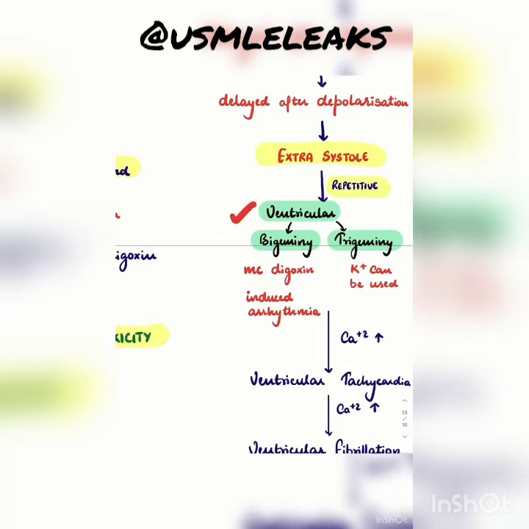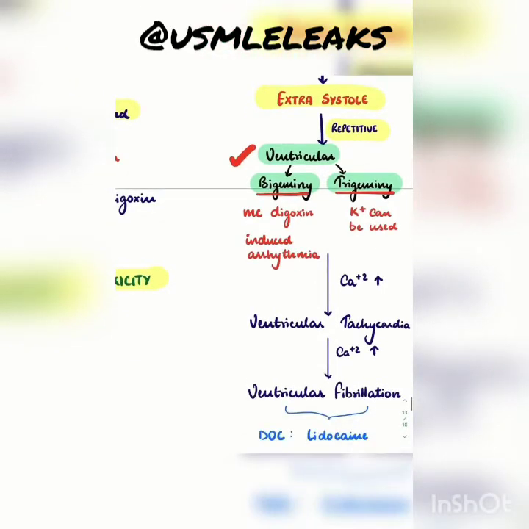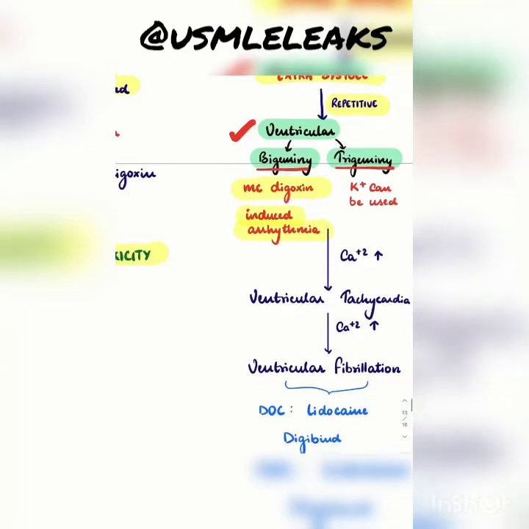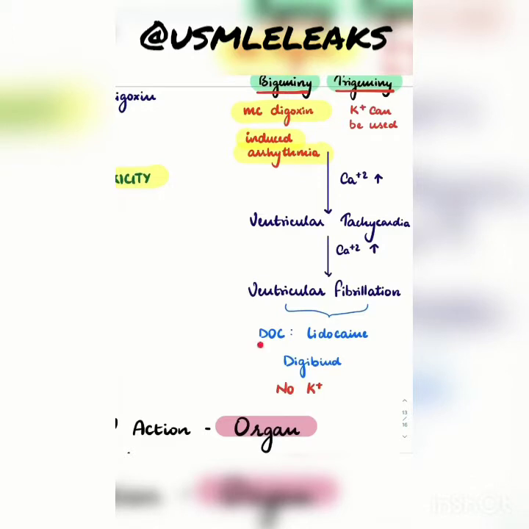That will be ventricular bigeminy or trigeminy. This is a very important point, because ventricular bigeminy is the most common digoxin-induced arrhythmia. If this ventricular bigeminy or trigeminy is there, and the calcium further increases, then there will be ventricular tachycardia, and if it increases further, there will be ventricular fibrillation. How will you treat this ventricular fibrillation? The drug of choice is lidocaine, and you'll use Digibind. What is Digibind? It basically reverses digoxin toxicity.